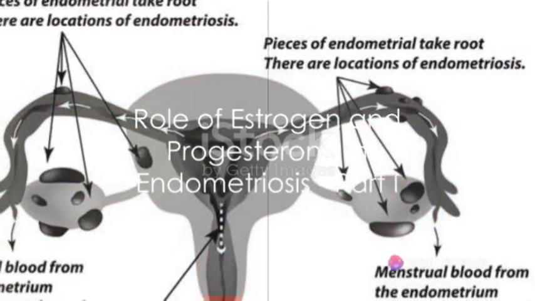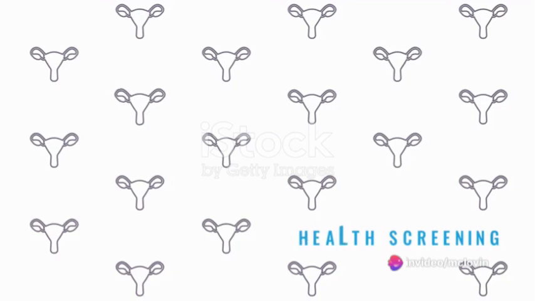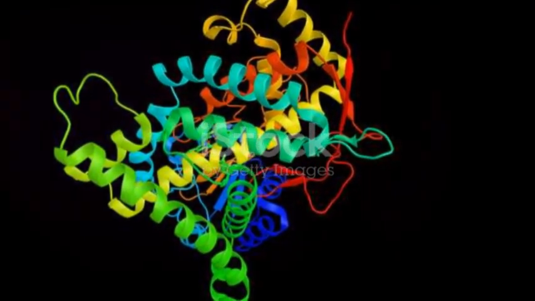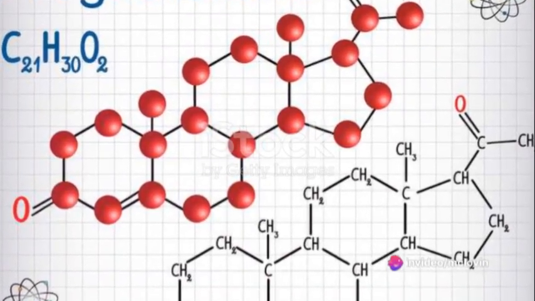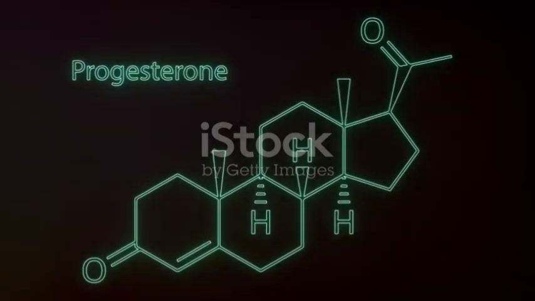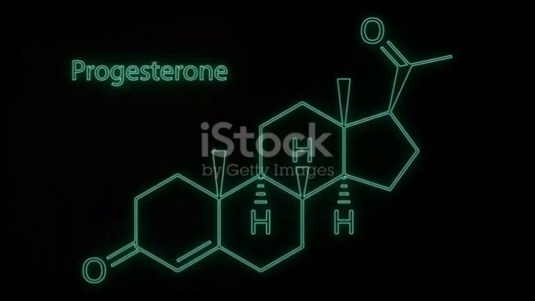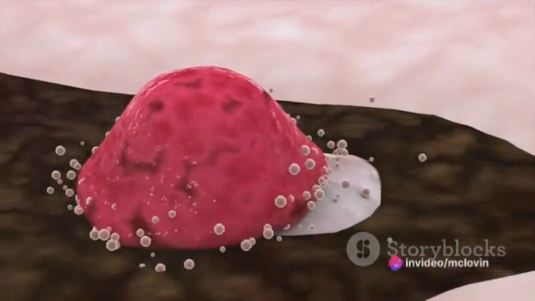Normally, aromatase enzyme is responsible for conversion of androstenedione to estrone. Estrone is converted to estradiol by an enzyme called 17-beta-hydroxysteroid dehydrogenase type 1, and the enzyme 17-beta-hydroxysteroid dehydrogenase type 2 inactivates estrogen. Normal endometrium, in response to progesterone, has elevated levels of 17-beta-hydroxysteroid dehydrogenase type 2, which antagonizes the estrogen effects in normal endometrium during the luteal phase.